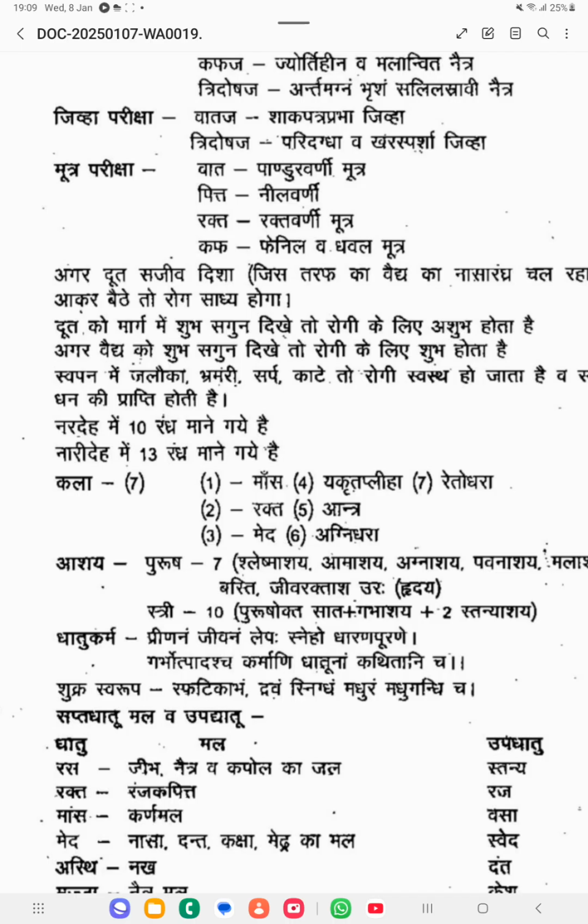Then, if in a dream jaloga, bhramari or sarpa bites, the rogi becomes healthy and the healthy person gains wealth. Okay, in the dream the patient sees jaloga biting, bhramari biting, sarpa biting. If the patient sees that type of dream, the patient is going to become okay, that is good for the patient, and the patient is going to get wealth.